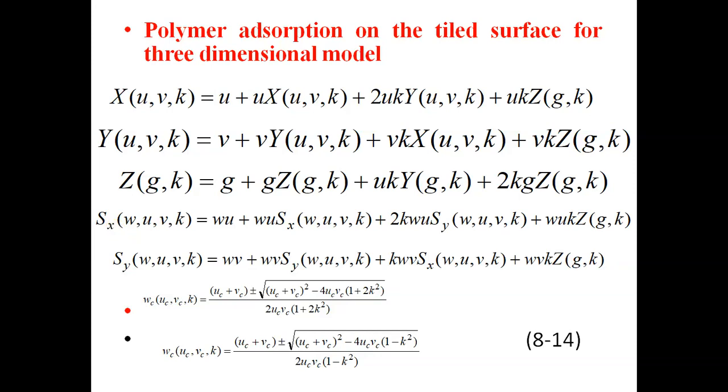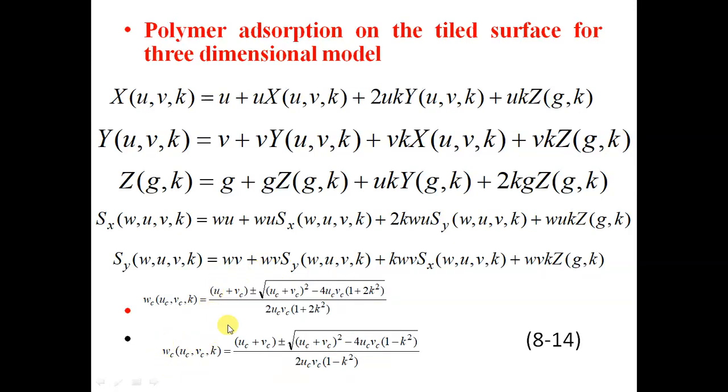So the x component along the x direction along with onto the surface or substrate, and a y component onto the substrate. So we have the Boltzmann weight or probability for polymerization of an infinitely long chain in 3 dimensions. It has this kind of dependency.